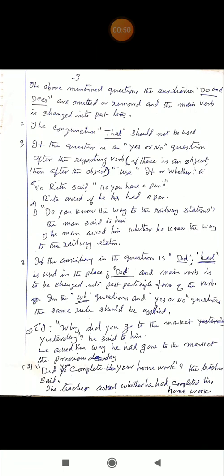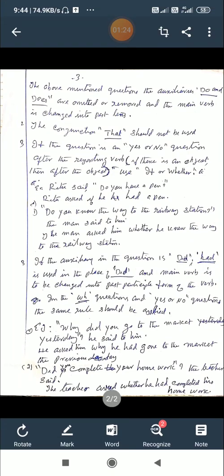So I have given two examples in the previous class with do and does as auxiliaries, and the answer also given, and we remove do and does, and the main verb is changed into past tense. Next rule, important rule, is the conjunction that should not be used. Very important. When you report an interrogative sentence from direct to indirect speech, you should not use the conjunction that, just like you used the conjunction that in the statement.